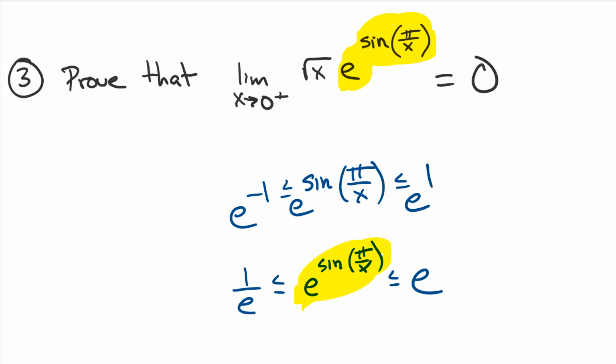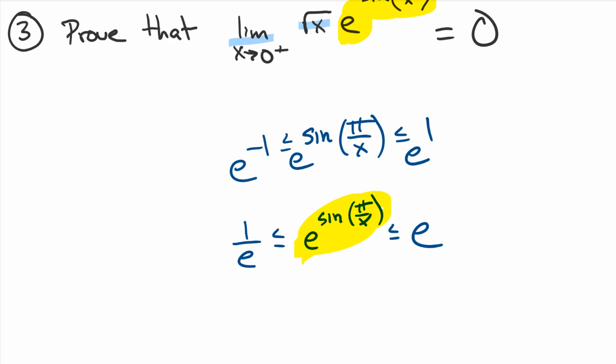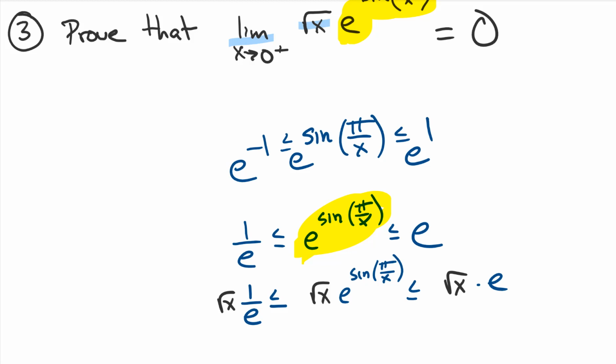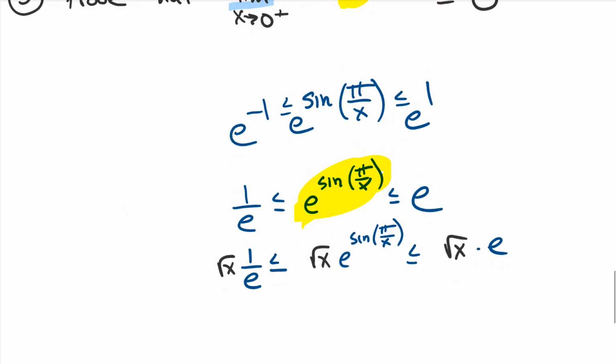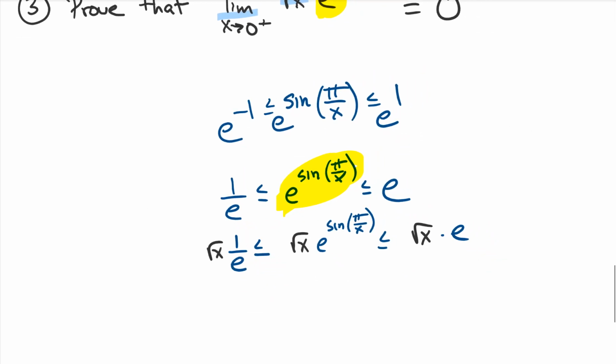Now we're going to play that same game where we slowly introduce these two pieces to it. So on all 3 sides of the inequality, we're going to put in a square root of x: a square root of x times 1 over e, a square root of x, and a square root of x times e. And remember, e is a number. It is not a variable. And now let's hit everything with our limit to make it match.